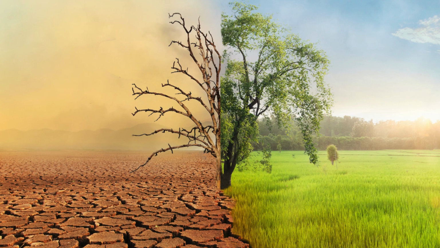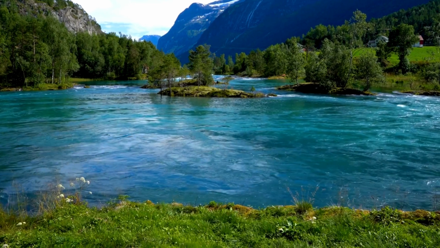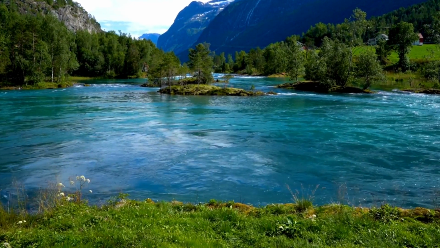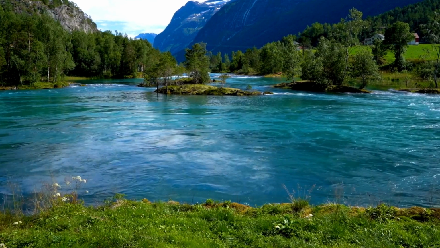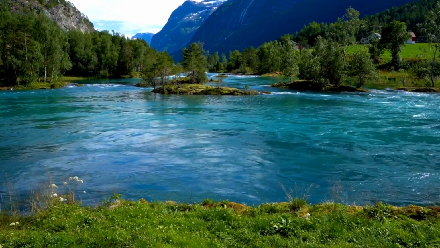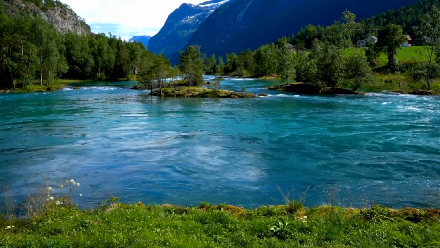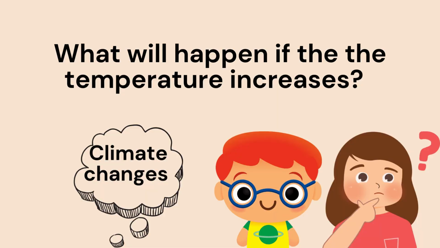As you see here, this is a climate change, and we will see how climate change affects the food web. There is a lake, and we want to imagine what will happen if there is a climate change and the temperature rises. So what will happen to this lake?